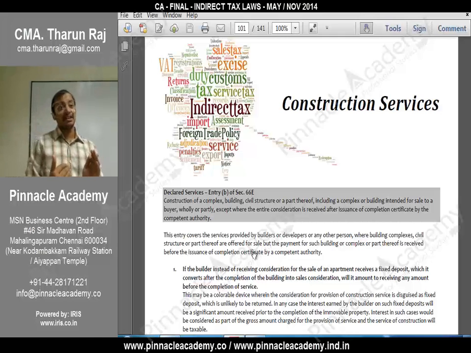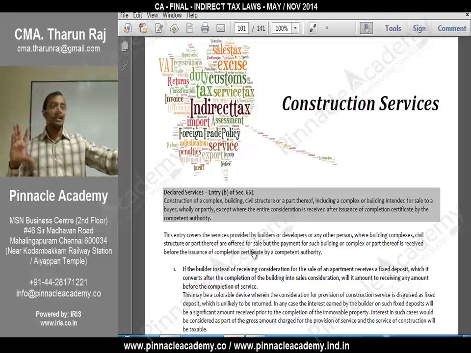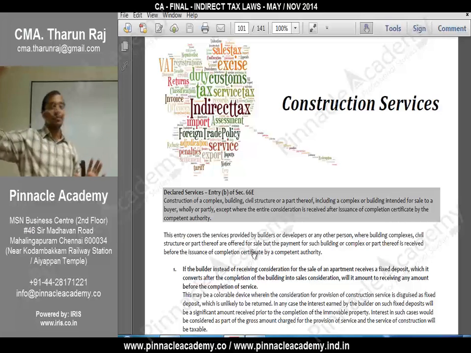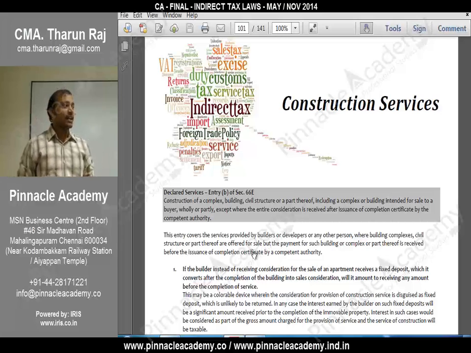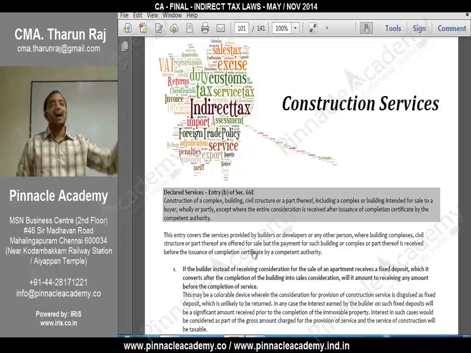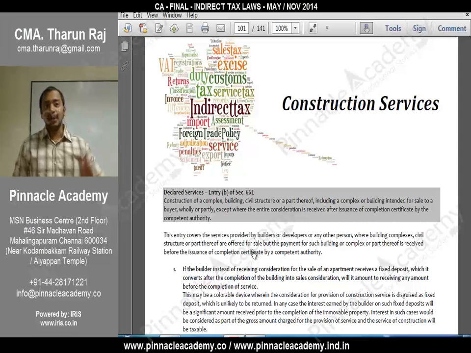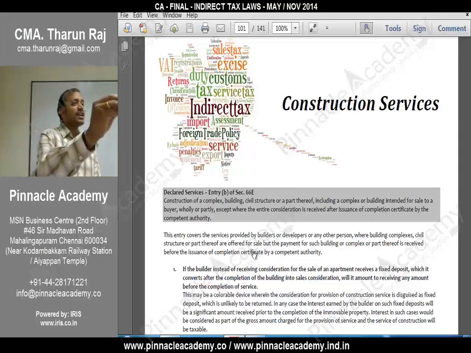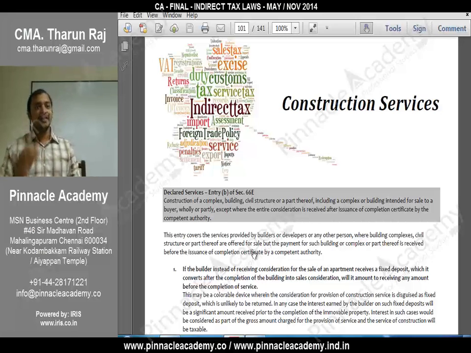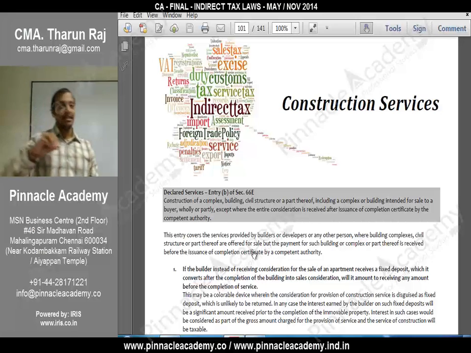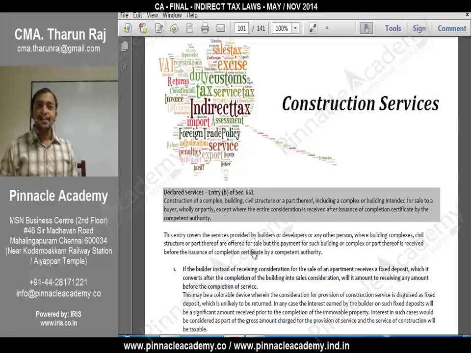But before completion itself, what these builders are doing now, they put up one graphic image and they tell you 2 BHK starting at 20.9 lakhs, starting at 30 lakhs. And they will tell you the project will be completed after 1 year, after 2 years. Now you don't have to pay the full amount. Please pay only 25% of the amount. If you pay 25%, then of the balance 75%, some 50% at a later stage, and at the time of delivery 25%.